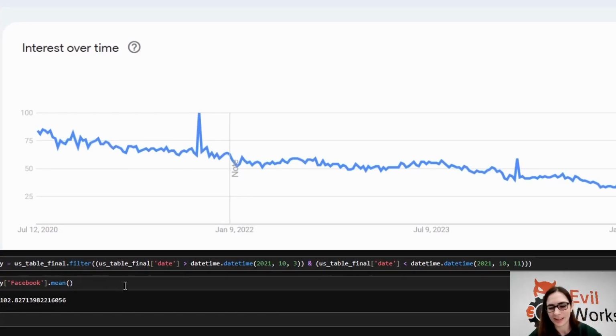Therefore, we're getting something that looks like Google Trends data, behaves like Google Trends data, but gives us something daily that we can use in models instead. So this is how we took Google Trends data and turned that into something we can do machine learning with.